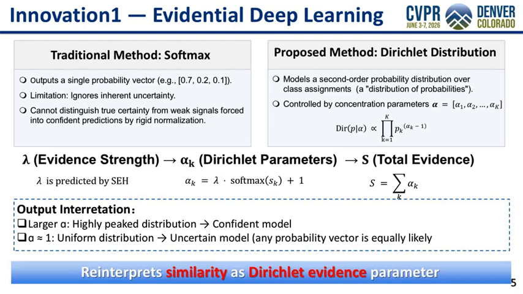Here, lambda represents total evidence strength. Think of it this way, softmax tells you how votes are distributed, but lambda tells you how many people voted. The same 70-30 split means very different things with 10 voters versus 10,000 voters.